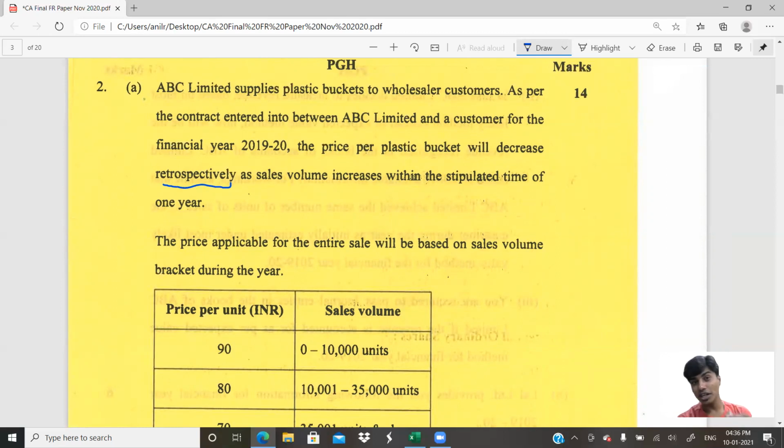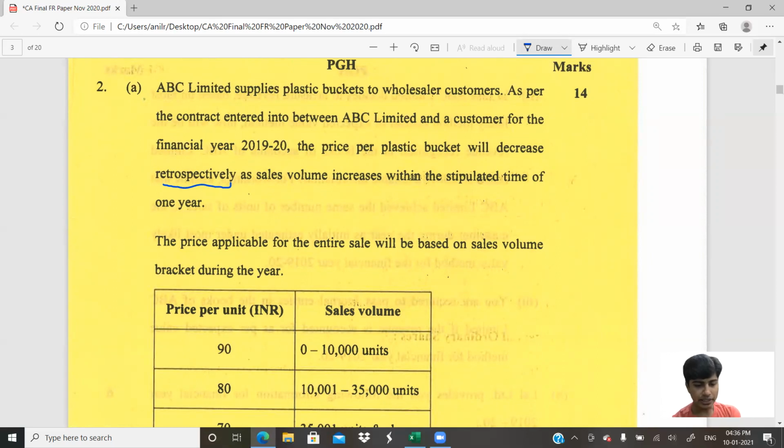Whenever the revenue generated from the goods sold to the customer is variable, then according to Ind AS 115, we have two methods to account for it: one, the expected value method, or we can go by the most likely method. Let's continue reading the question before drawing complete conclusions. That's the fundamental takeaway from this particular reading of the question.